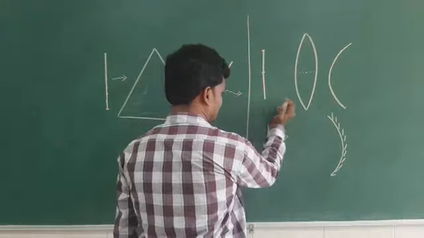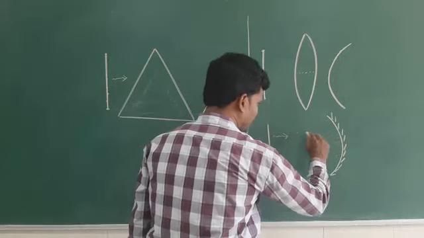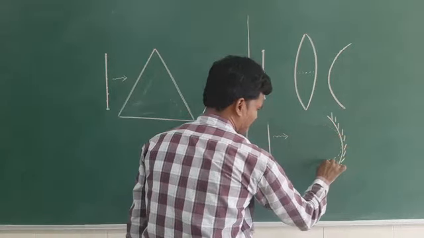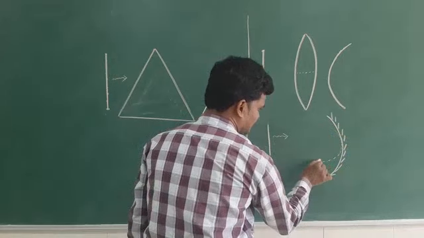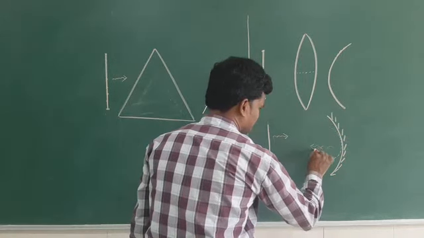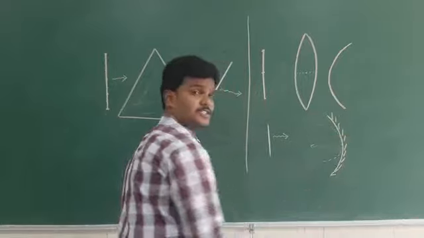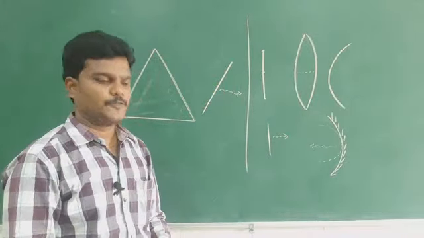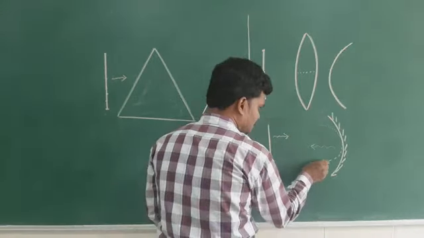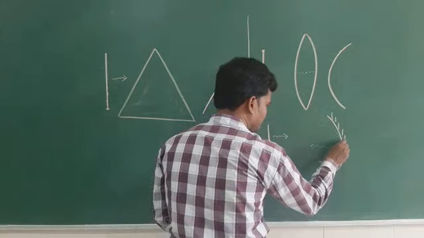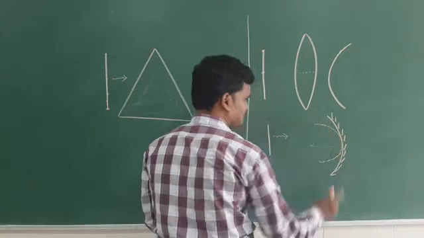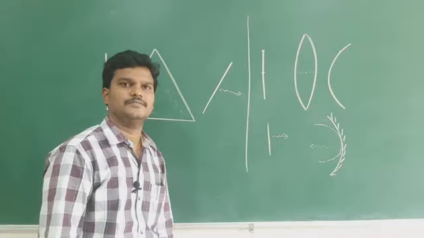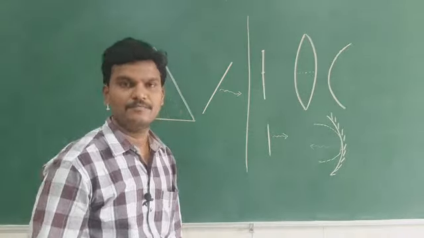Now the wave front, once it strikes here, will be reflected like this. So now the plane wave front is turned into what type of wave front? Spherical wave front. Keep in mind. Draw these diagrams, they are useful for some more questions.